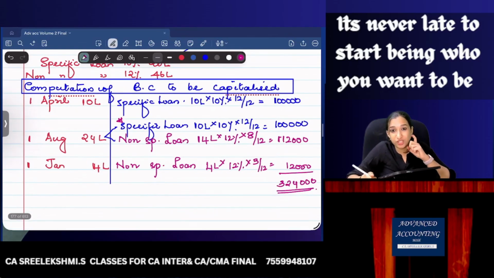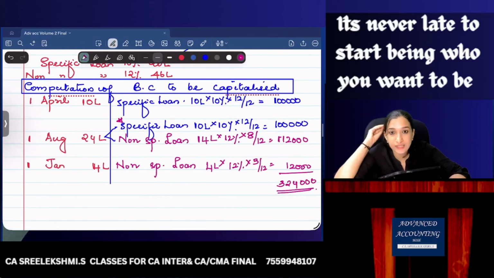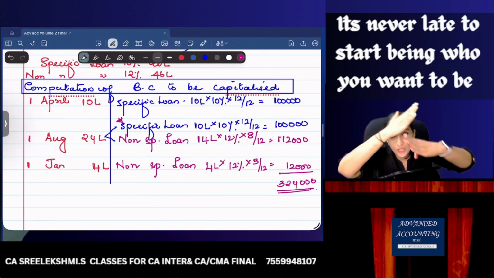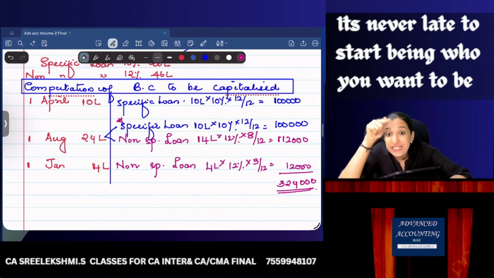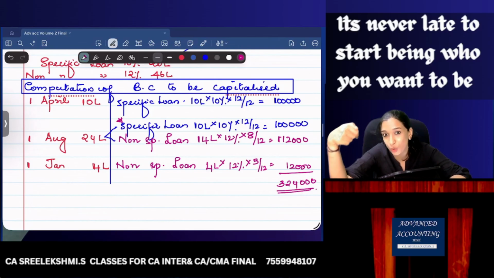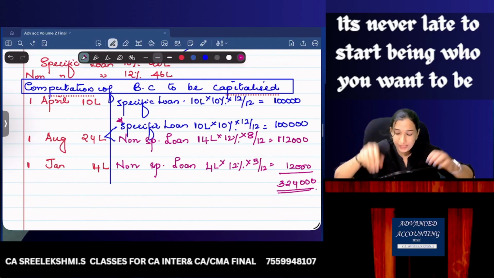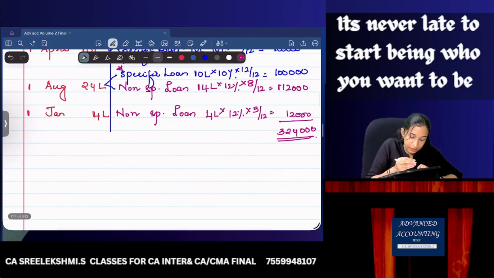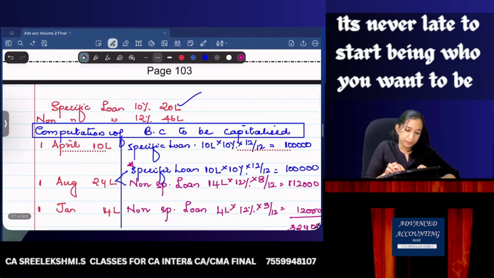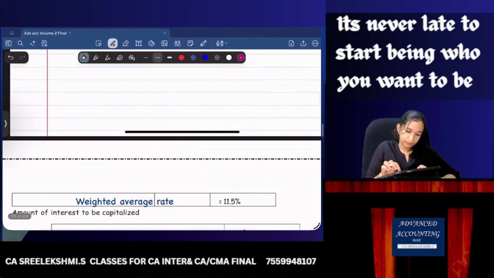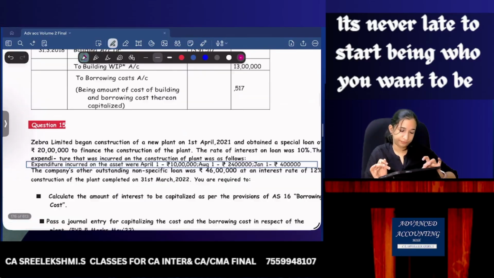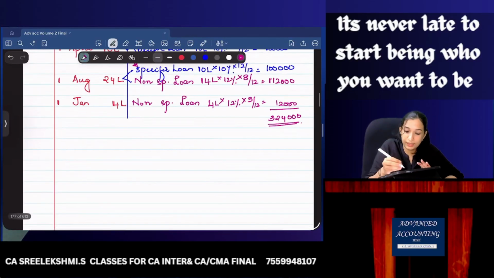What is the entry for this interest? Normally, what is the interest entry? Interest to bank, P&L to interest. Here, no. The entry is asset to interest, instead of P&L to interest. So if you do a combined entry, this is a building, right? So what is the journal entry I can do?